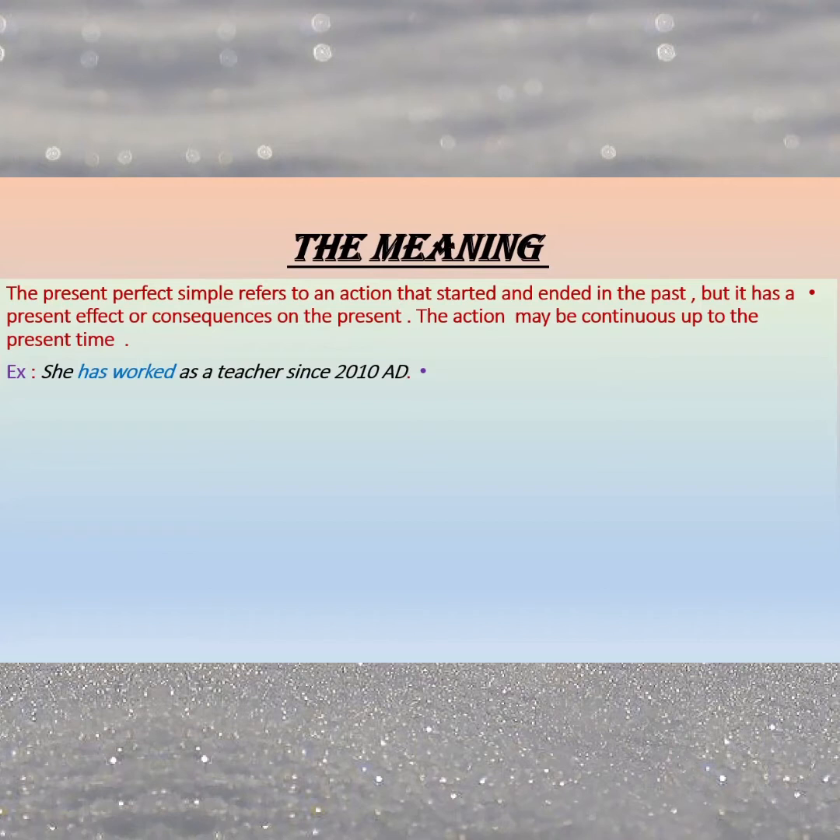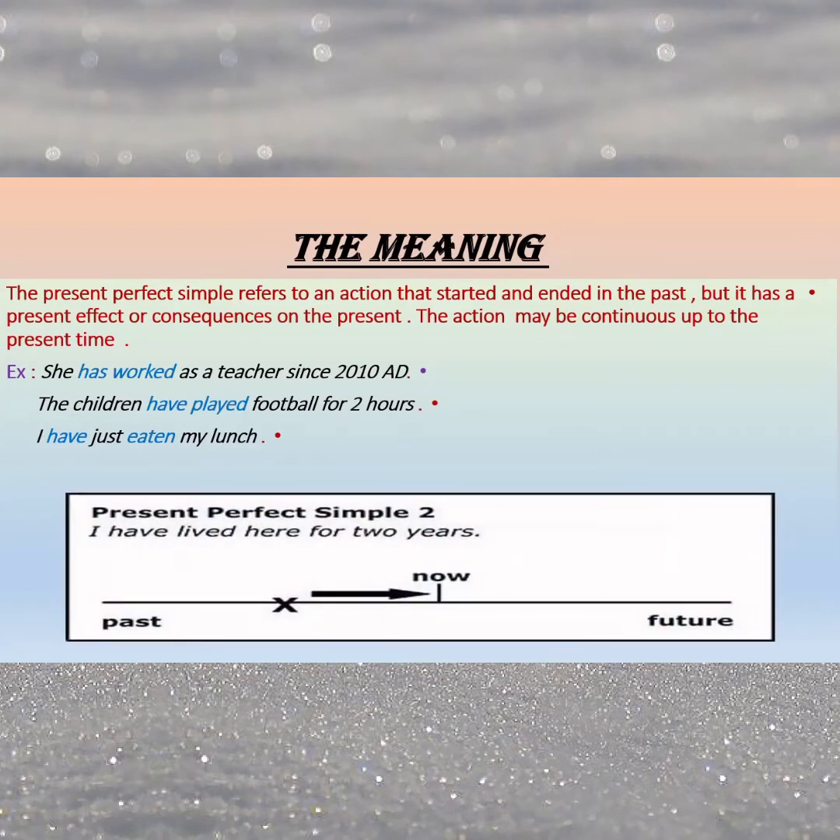So we can say like what? She has worked as a teacher since 2010 AD, or the children have played for 2 hours, or I have just eaten my lunch. Look at has worked, have played, have eaten. So this is the present perfect tense: have or has plus the past participle form of the verb. I have lived here for 2 years.